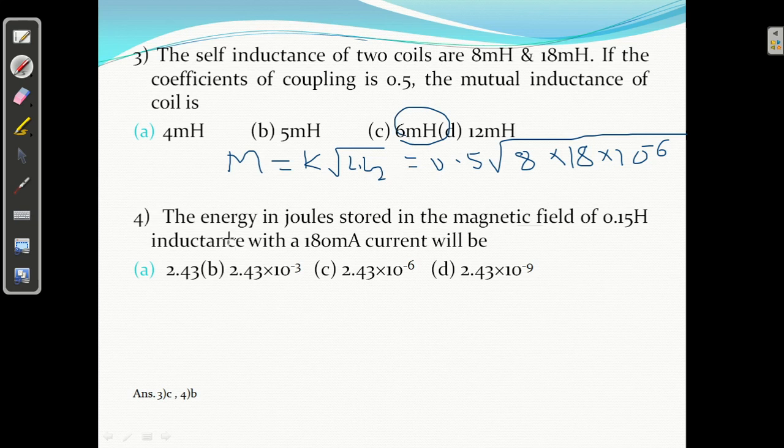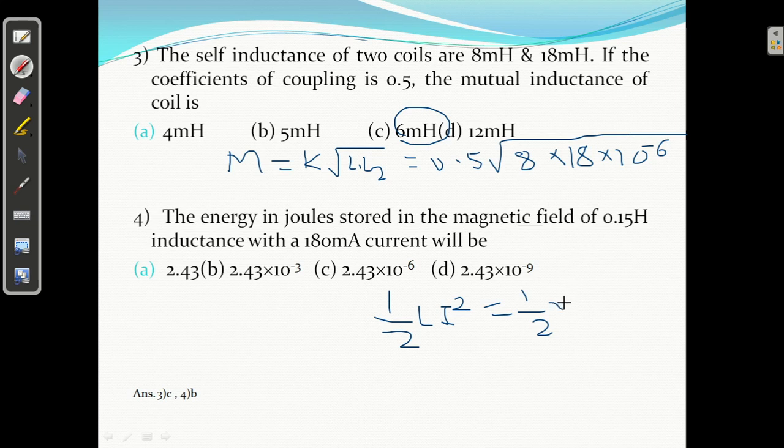Okay. Next, the energy in joules stored in a magnetic field of 0.15 Henry inductance with 180 milliampere. So we know energy stored is 1/2 L i square. Just you have to put the value, 1/2 here. L, how much is given?